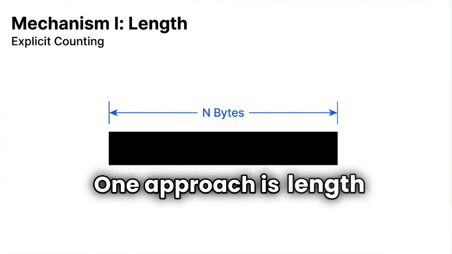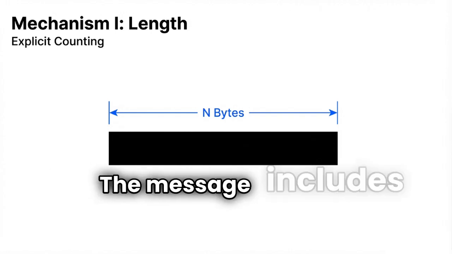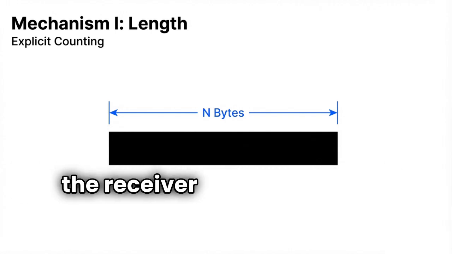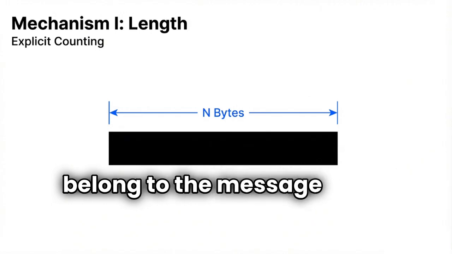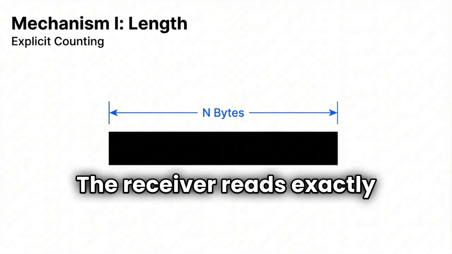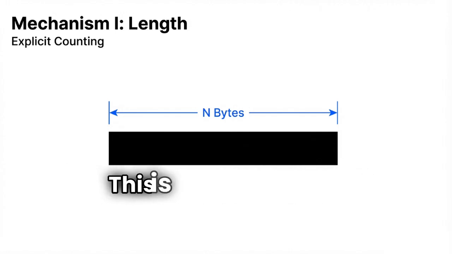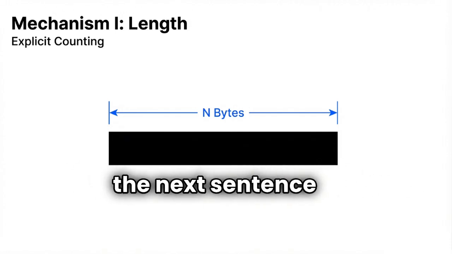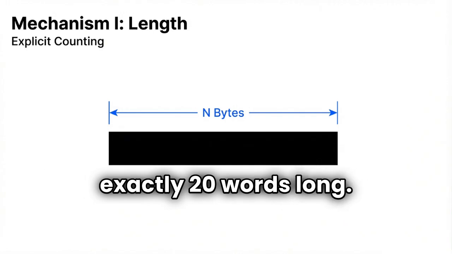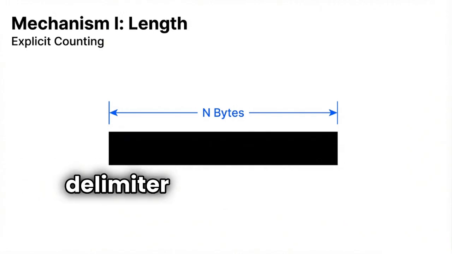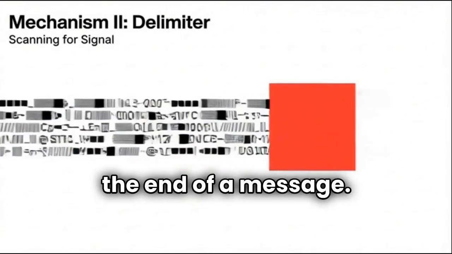One approach is length-based boundaries. The message includes information that tells the receiver how many bytes belong to the message. The receiver reads exactly that amount and stops. This is like being told, the next sentence is exactly 20 words long. Another approach is delimiter-based boundaries. A specific marker indicates the end of a message. The receiver reads until it sees that marker. This is similar to reading until you reach a period at the end of a sentence.